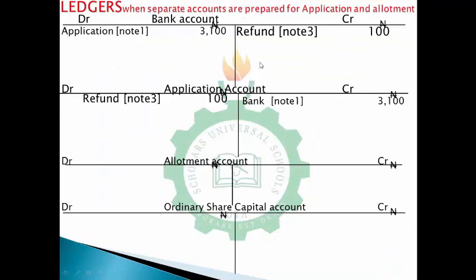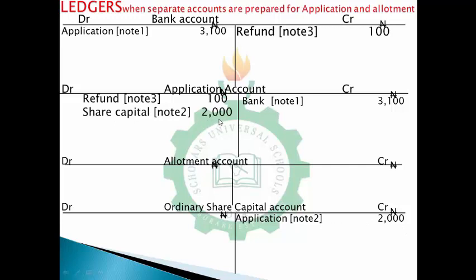So at the point of allotting, you have to debit application account and credit ordinary share capital account, because you'll be giving shares to the applicants, to those that have applied. So you debit application account 2,000 naira, then you credit share capital 2,000 naira.